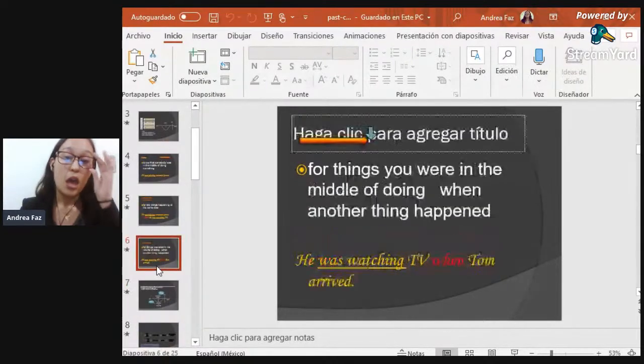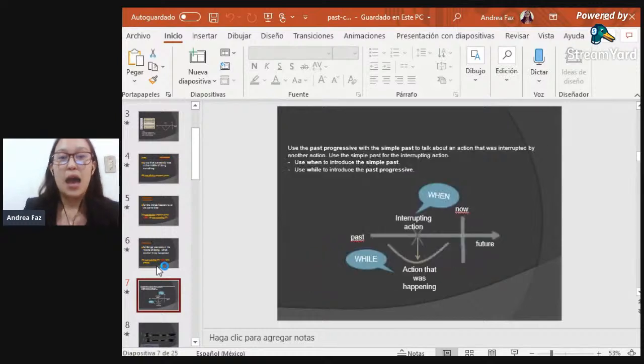Then, it is also used for things you were in the middle of doing when another thing happened. And here we're going to have another example. He was watching TV when Tom arrived. So it means that this action was interrupted by another action. And here we're going to have a clear explanation about it.